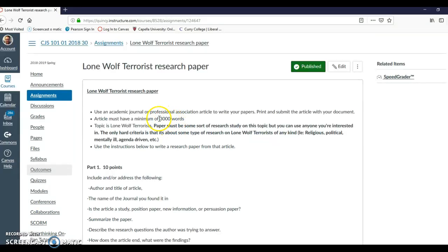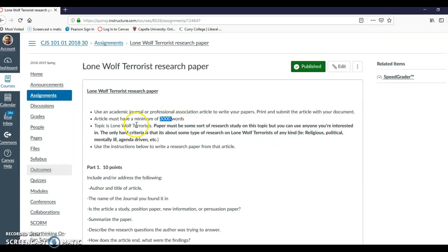So you want to have a minimum of 3,000 words. Okay, I usually say 3 to 10,000. That's up to you, but a minimum of 3. Okay, anything shorter than that, it's just not going to have enough about the topic for you to write about. So you're just going to end up getting an F or redoing it. So don't waste your time with a small article.